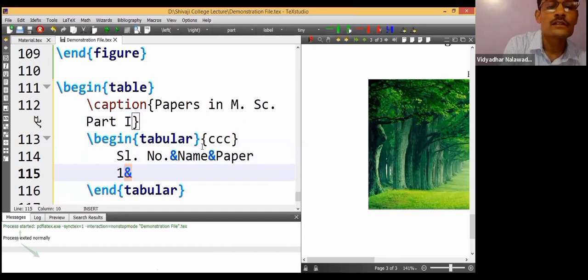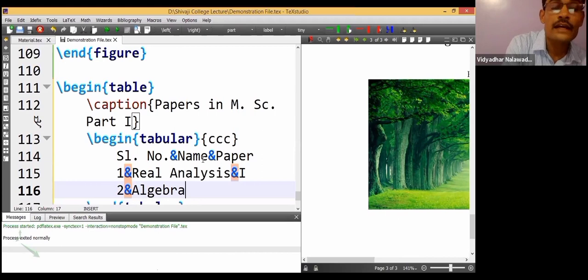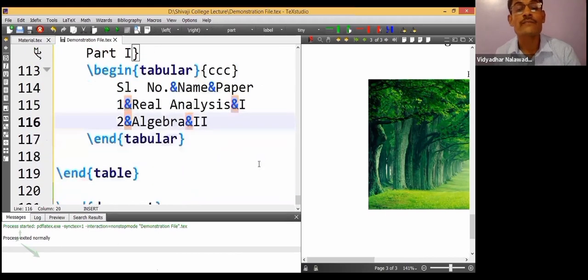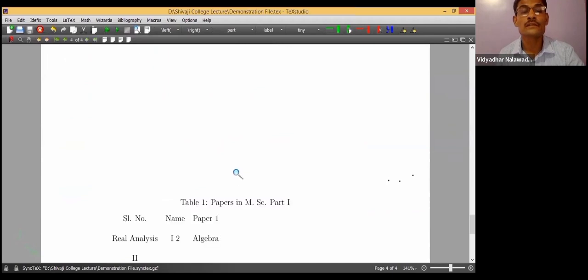Enter. We want serial number 1 and name real analysis and paper 1, and real analysis paper 1, and 2 and next, algebra, and paper 2. Okay, let's compile that.